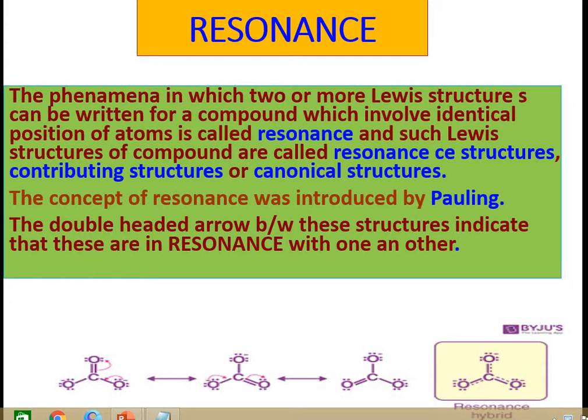But the condition for this is that the atoms must have the same position in the resonance structures, and such Lewis structures of a compound are called resonance structures or contributing structures or canonical structures.